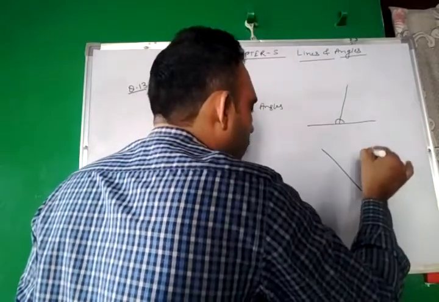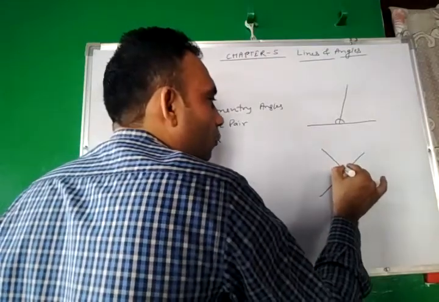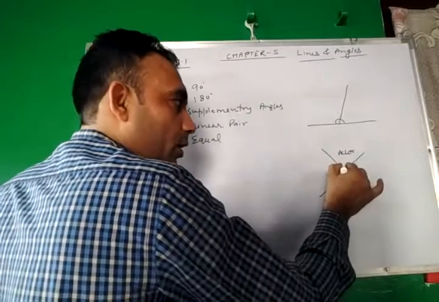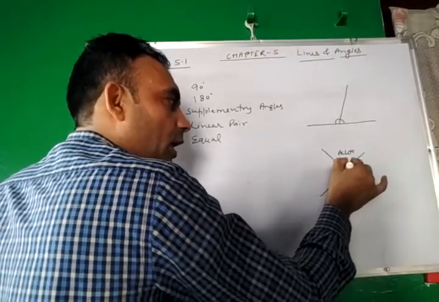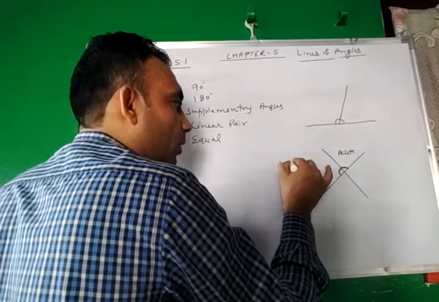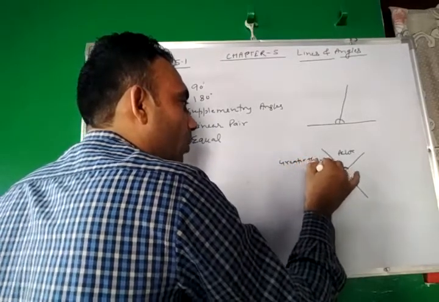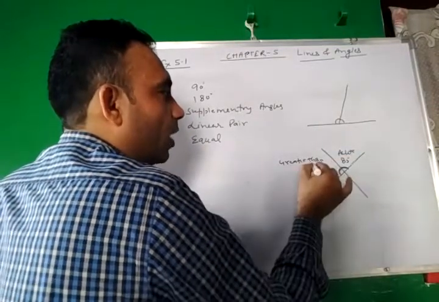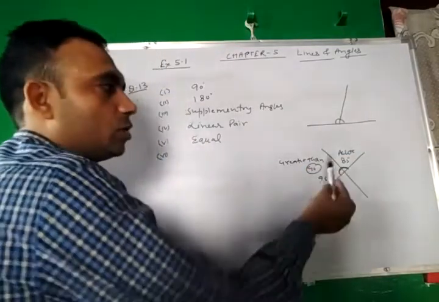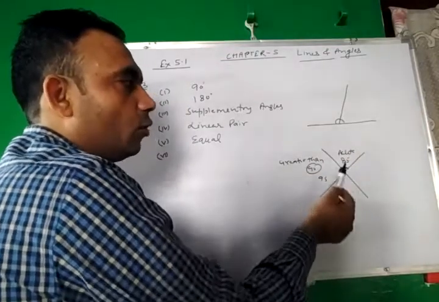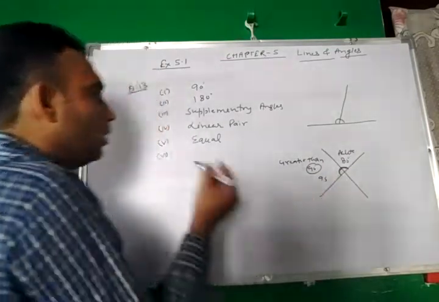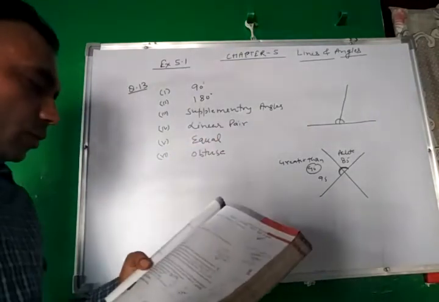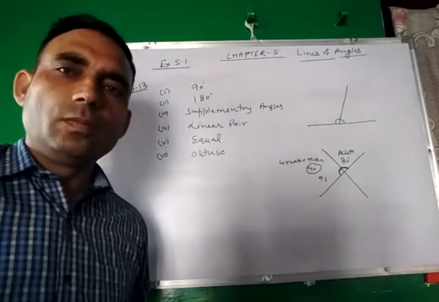There are two lines intersecting. He says one is acute. Acute implies it is less than 90, but the sum of these two is 180. If this is less than 90, then this will be greater than 90 because the sum is 180. Let me take it as 85. Then what will be here? 95, because the sum is 180. So if this is acute, this will be obtuse. This is question number 13.